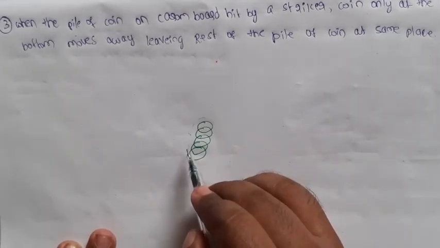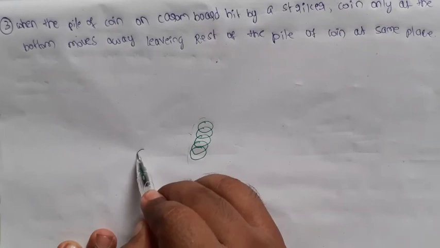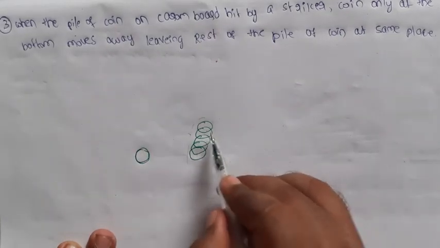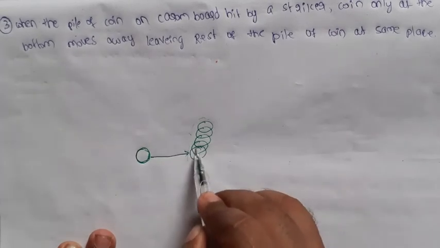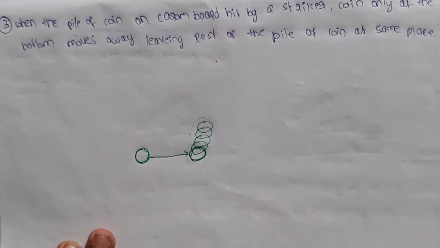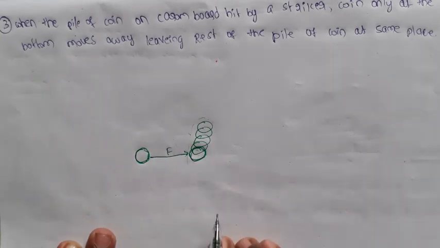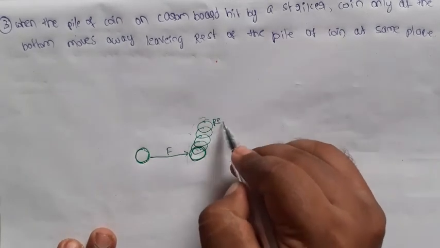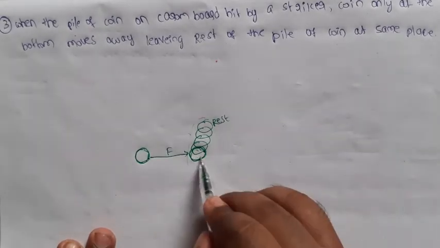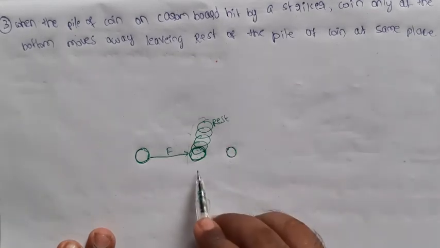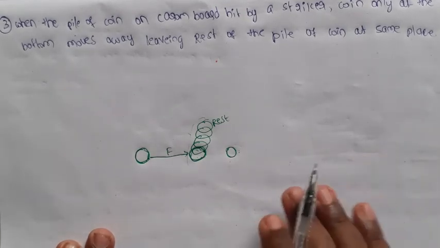When you hit the pile of coins with the striker, you apply the force only on the bottom coin. What about the rest? They are in rest position. When you apply the force on the bottom coin, it moves away from the pile and comes out.